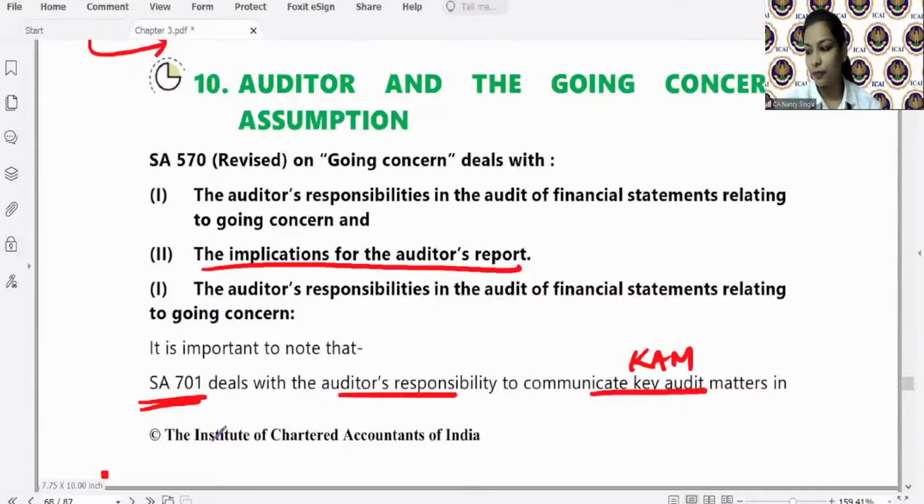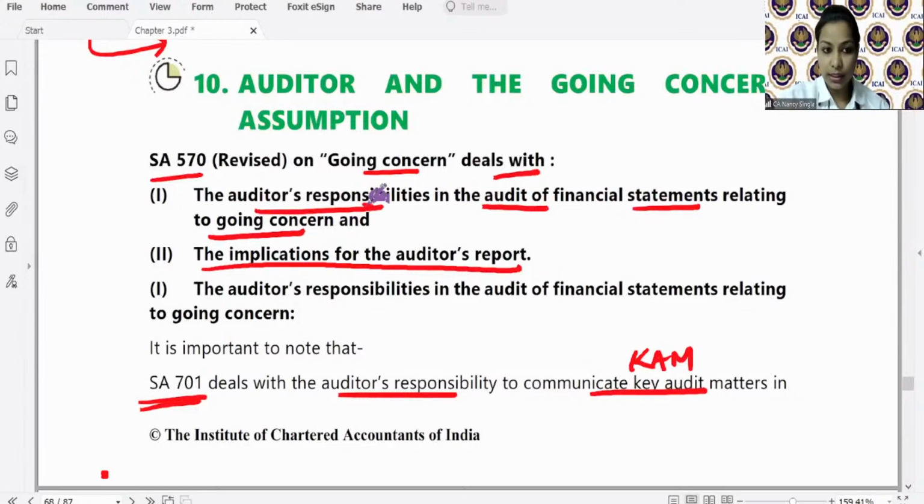Clear? ठीक है. Now SA 570 on going concern deals with the auditor's responsibility in the audit of financial statements relating to going concern and the implications for the auditor's report. अभी हमने discuss नहीं किया है. We will discuss that also. ठीक है. So the auditor's responsibility क्या क्या है? SA 701 बाद में देखेंगे.